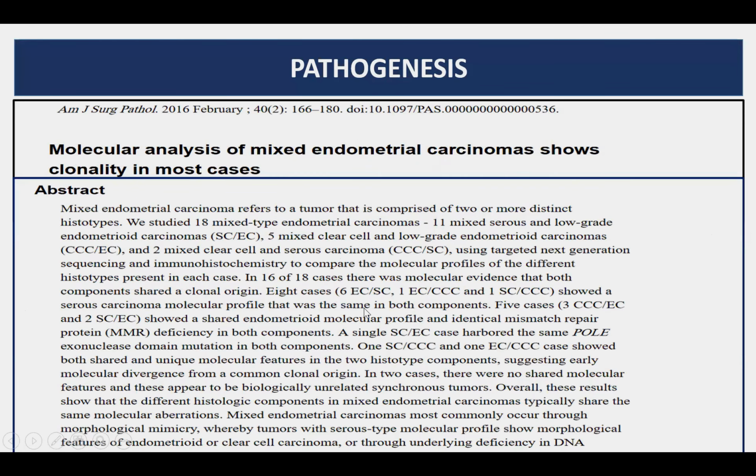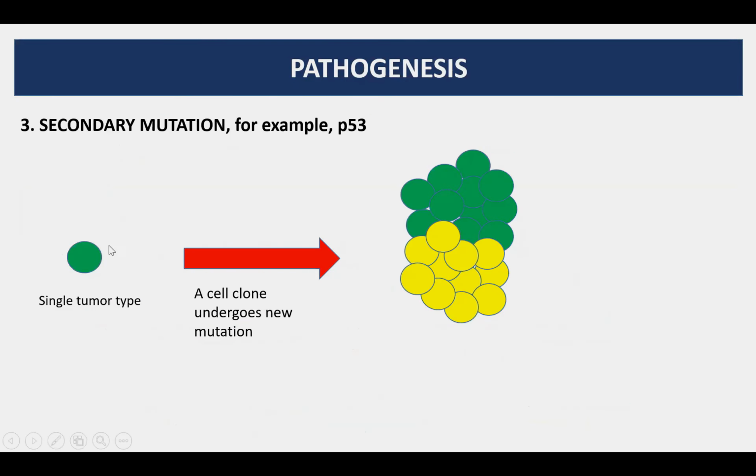More recent articles are pointing towards clonality of both the tumor components in a mixed carcinoma. So what is more likely is that there's a single tumor type, a single cell clone that undergoes a new mutation to acquire a second type of phenotype. So that's a mixed carcinoma because of secondary mutation.